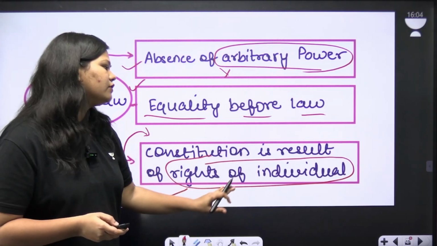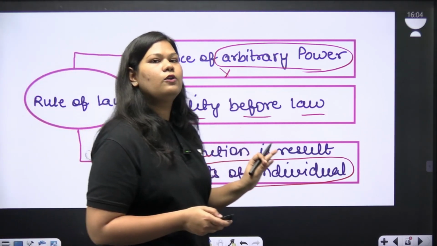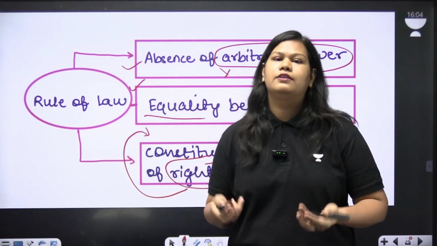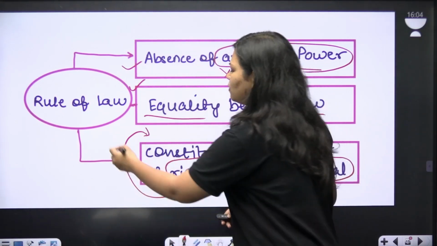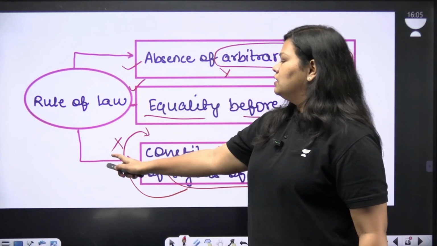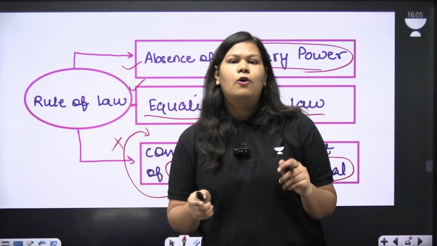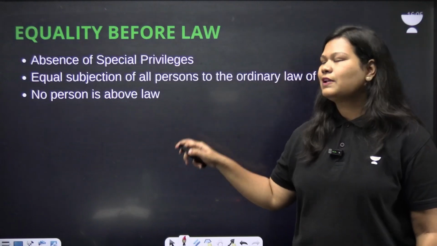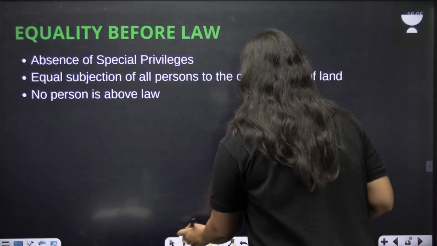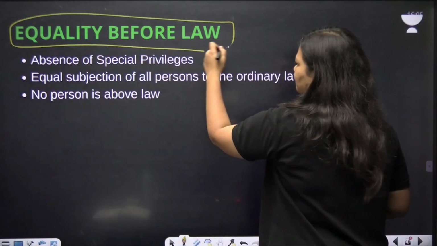This is followed in Britain because Britain has an unwritten constitution. India has a written constitution, so we don't follow this. The third element of rule of law is not followed. Other than that, both of the elements are followed in the case of the Indian Constitution. So hope you have understood rule of law. Now let us simply look at what is written in equality before law.